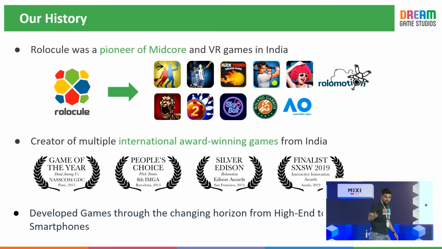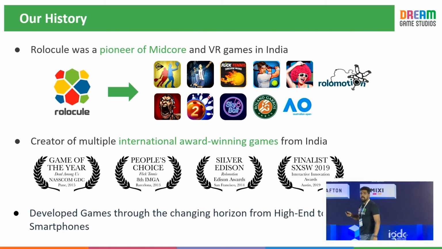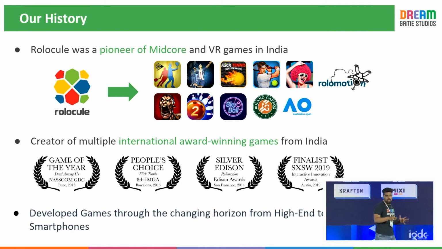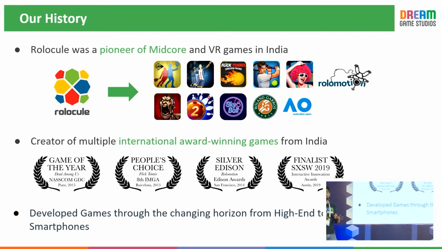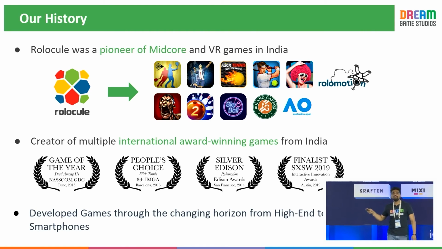If you see all these games, from sports to adventure to action, we came through a changing horizon of high-end devices and low-end smartphone devices. What is a low-end smartphone device right now was a high-end smartphone device 3 to 4 years back.